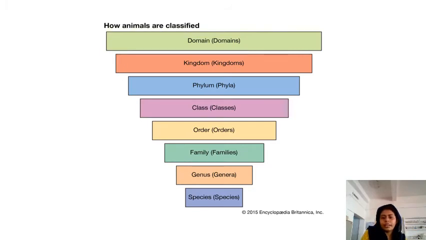This is the hierarchy of organisms: first species, genus, family, order, class, phylum, kingdom, and domain. And there are different kinds of classification that we will discuss later. Five kingdom classification is there, three kingdom classification is there. So this is the hierarchy of classification. Based on similarity or dissimilarity, we place the organism into these different categories of the hierarchy.